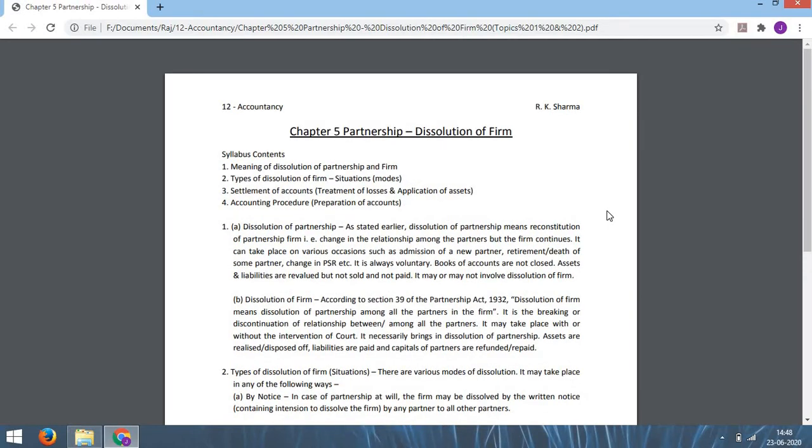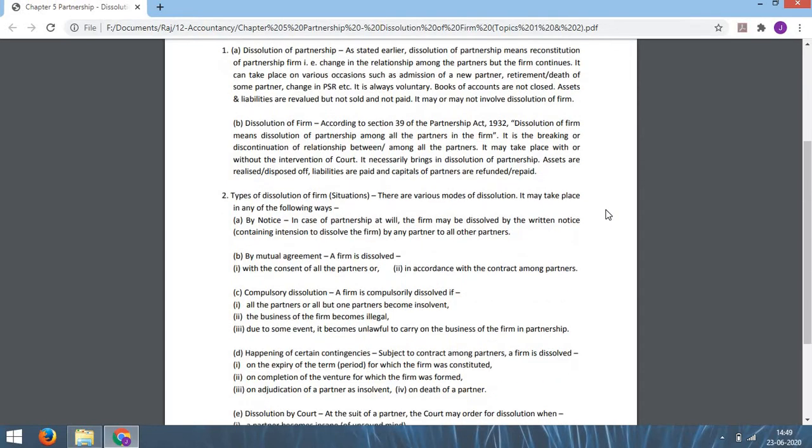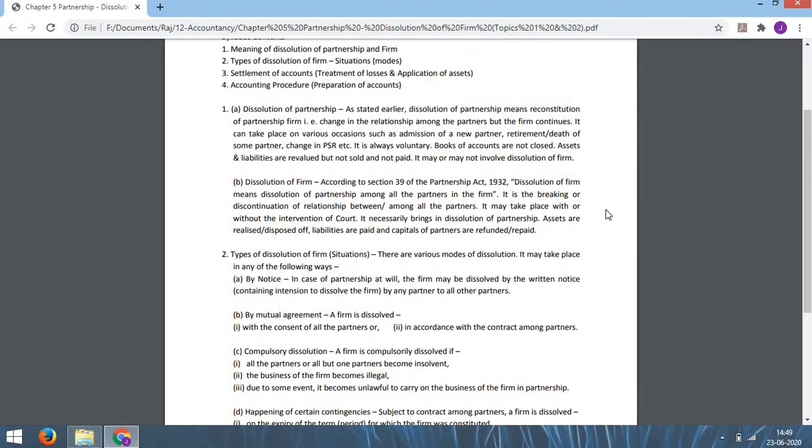Number 1, first the topic is dissolution of partnership and dissolution of firm. Dissolution of partnership, as I have told you earlier, takes place in many cases. When there is admission of a new partner in an existing firm, when there is retirement of some partner from the existing firm, and when there is death of some partner, or when there is change in the profit sharing ratio. All these are the cases of dissolution of partnership.